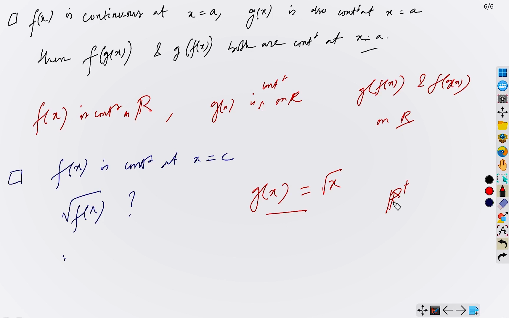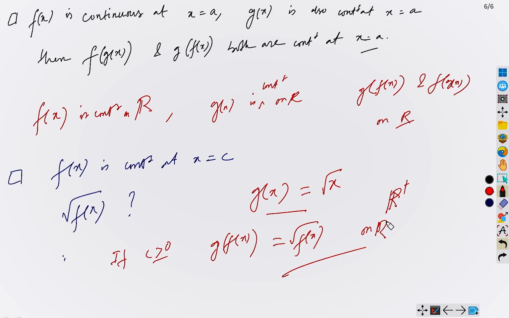That is the set of all non-negative real numbers. Yes. So if c is greater than or equal to 0, then we will use the composite function theorem to show that this is continuous on the whole of R plus, or continuous at c. Yes, because f(x) is continuous at c, and since we have assumed that c is a non-negative real number, g(x) is also continuous at c. Therefore f of g(x) is continuous at x equals c.